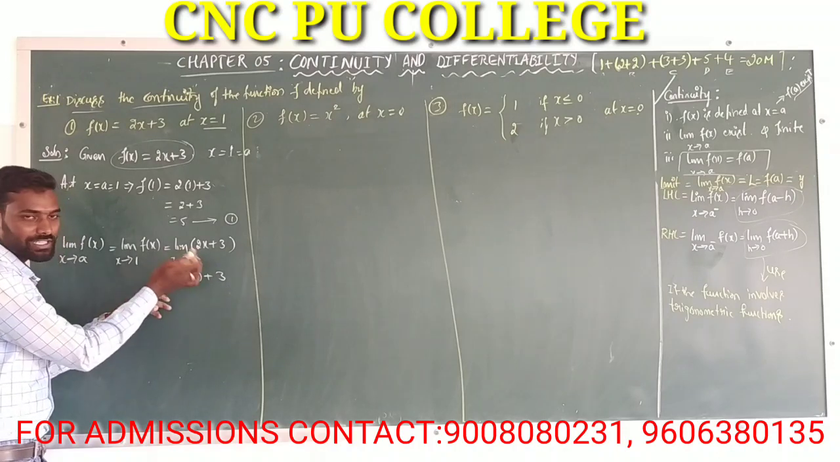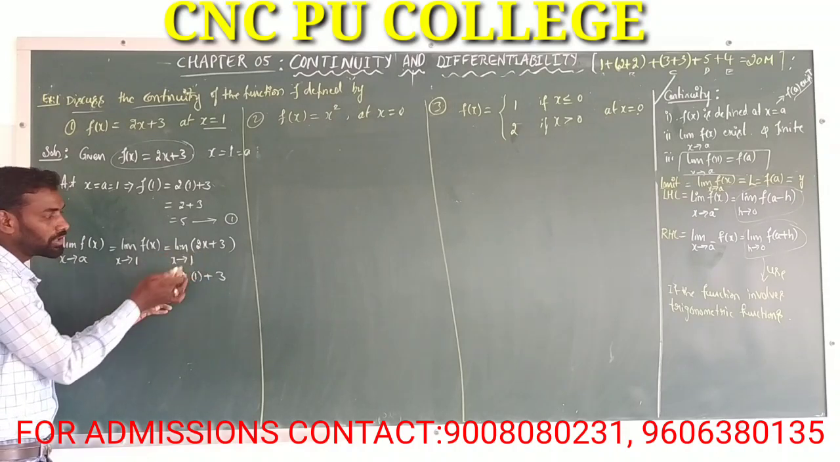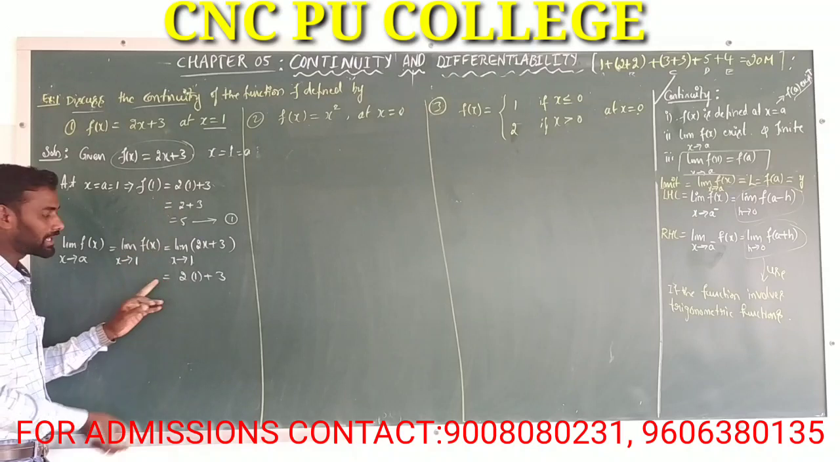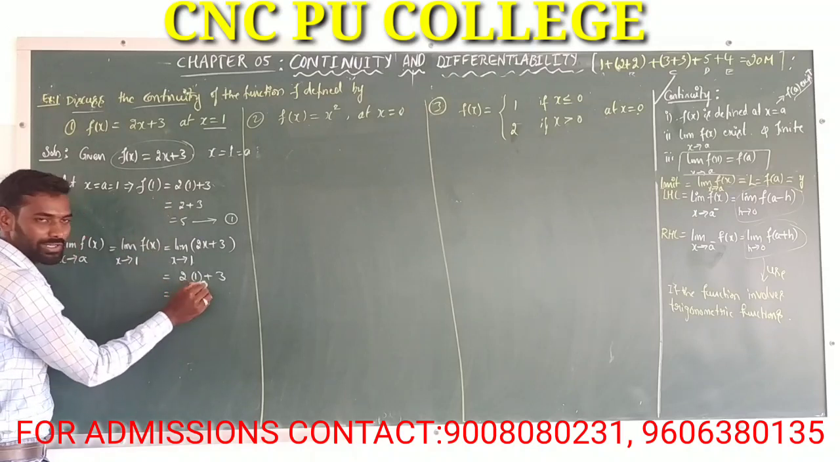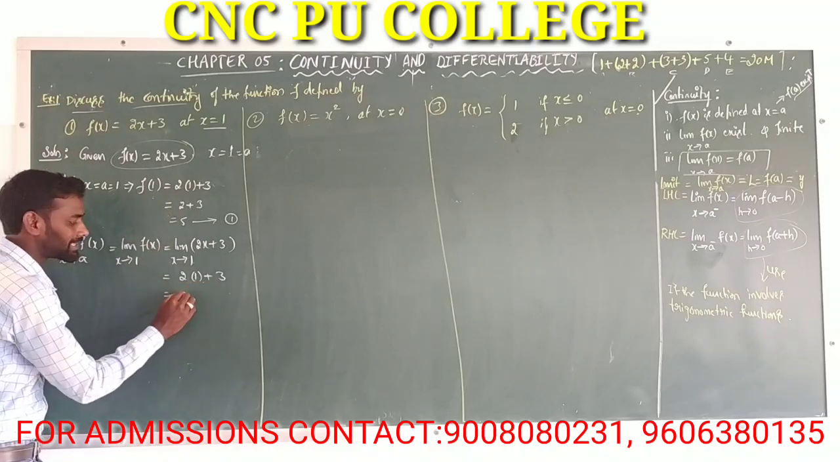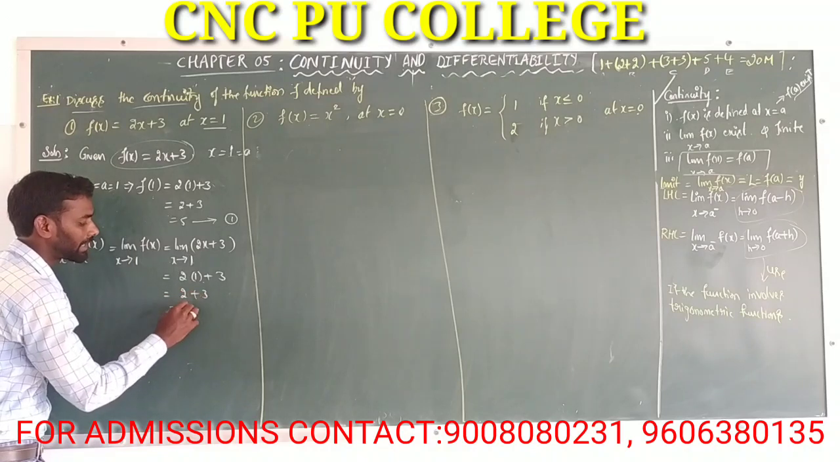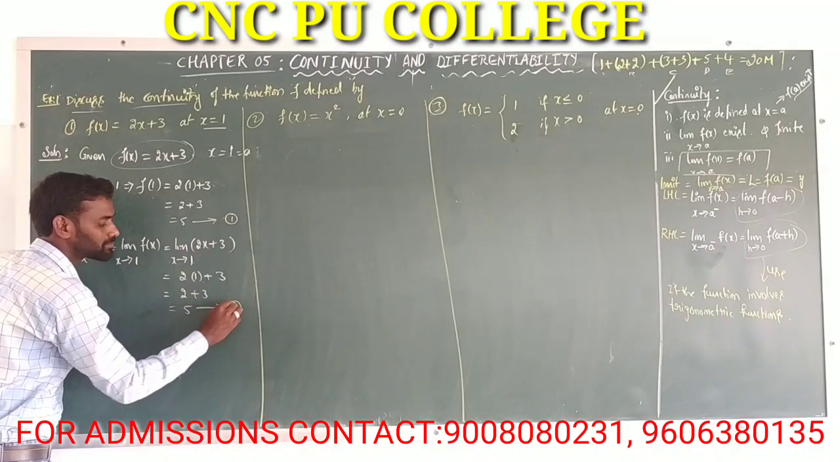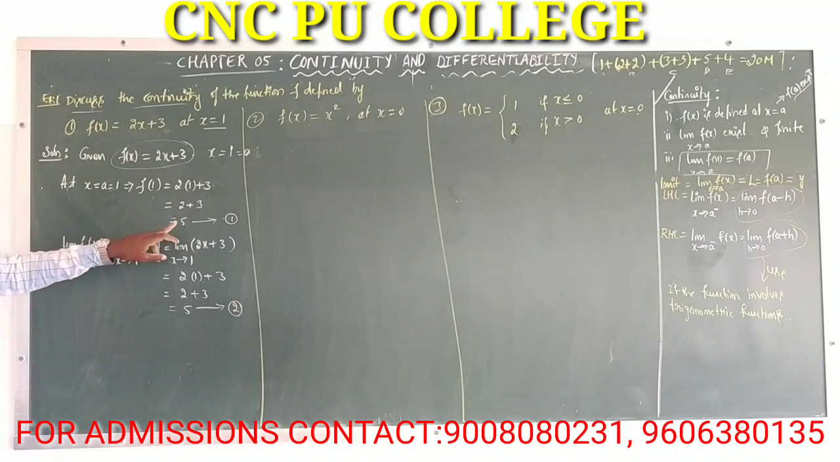Then once we apply the limit, don't write limit as x tends to 1. Okay, right? 2 into 1 plus 3, that is equal to 2 plus 3, that is equal to what? That is 5. Here observe these two conditions. Observe the first two conditions.